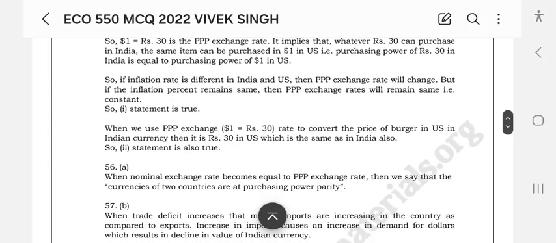When we use the PPP exchange rate, that is $1 is rupees 30, to convert the price of a burger in the United States into Indian currency, it is rupees 30, the same as in India. So statement 2 is also true.